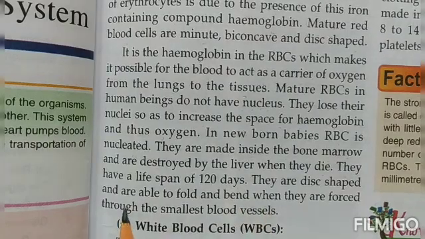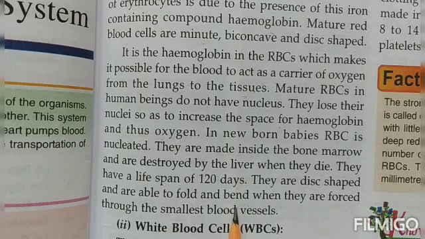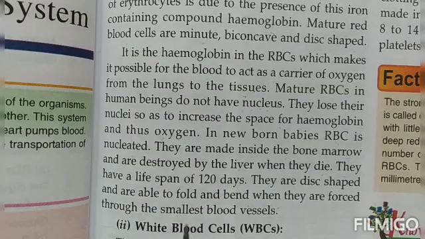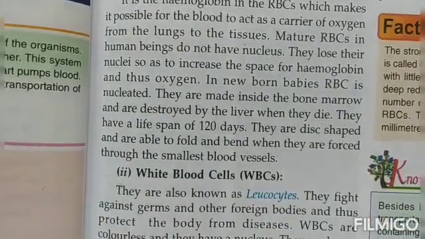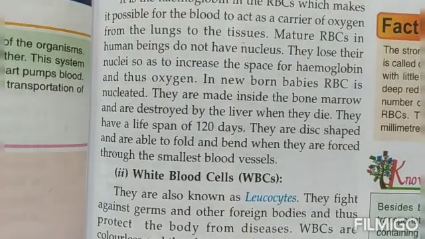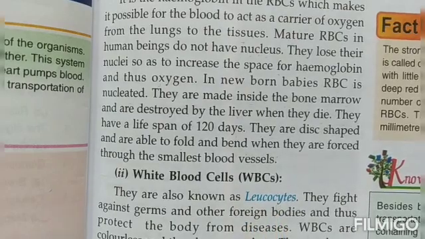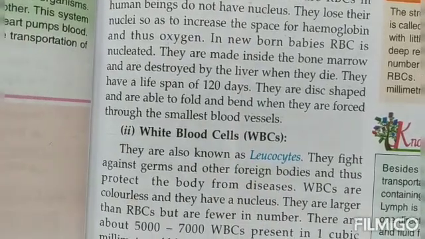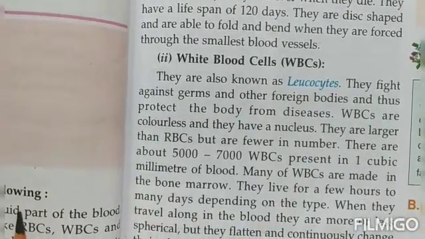They are disc shaped and are able to fold and bend. Because they are disc shaped, they are easily able to bend when they have to be forced through blood vessels. Sometimes the blood vessels are quite narrow, so they have to be forced through them. They are able to pass, children, because they are able to bend themselves easily. So here we complete the first kind of blood cells, the red blood cells.